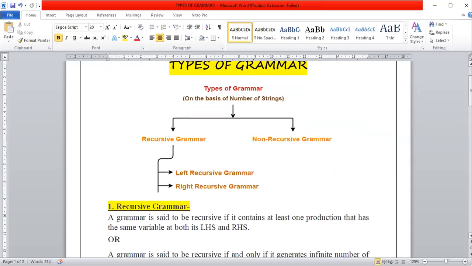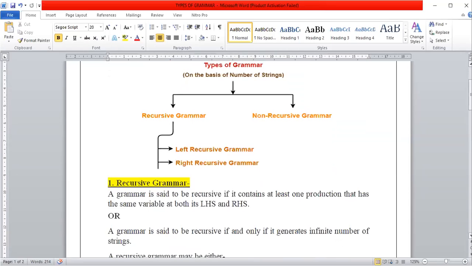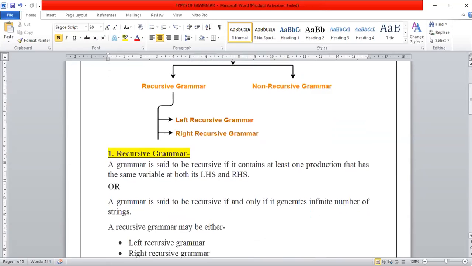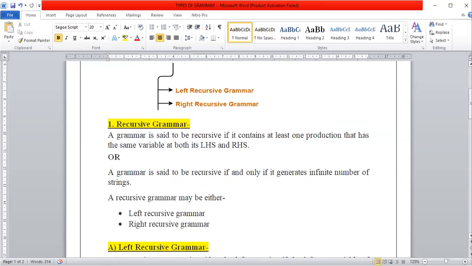Here we have a recursive grammar. A grammar is said to be recursive if it contains at least one production that has the same variable at both its left hand side and right hand side. A grammar is said to be recursive if and only if it generates an infinite number of strings. So a recursive grammar may be either left recursive or right recursive. These are the two behaviors of a recursive grammar, which we further categorize into left recursive and right recursive grammar.